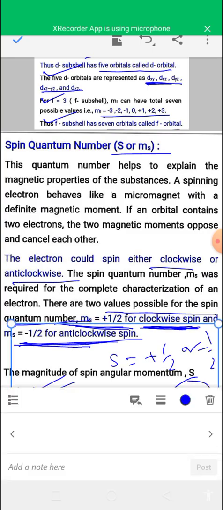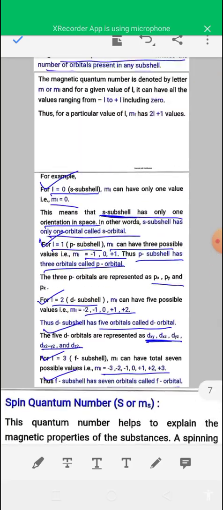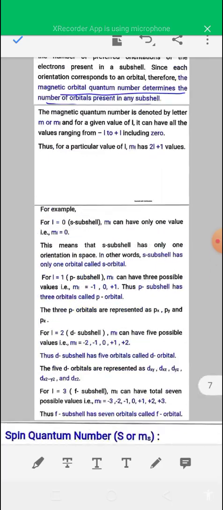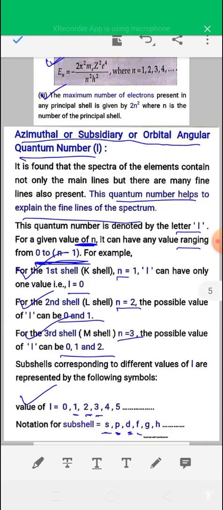So students, you have to read about these four quantum numbers and their significance, and which information you can get from these four quantum numbers. You have to read about these quantum numbers.